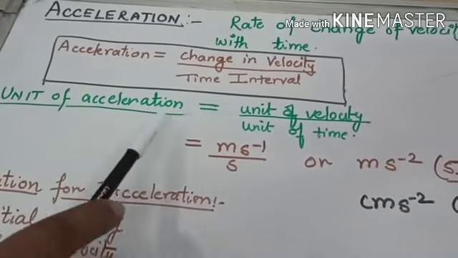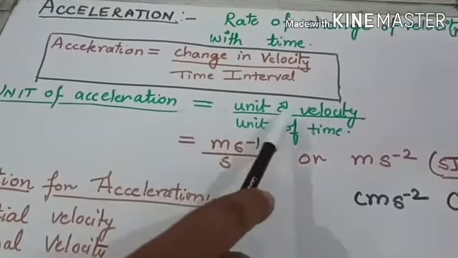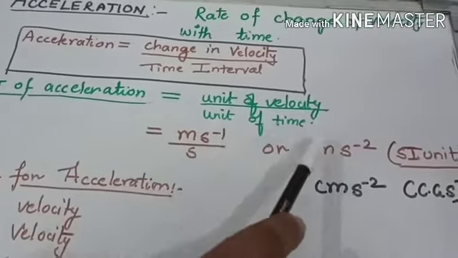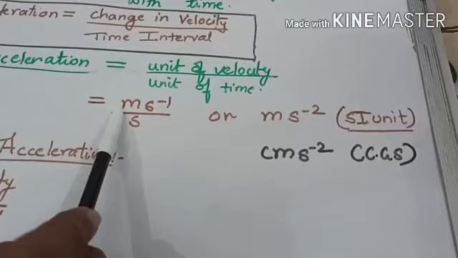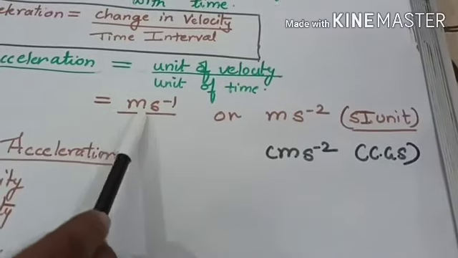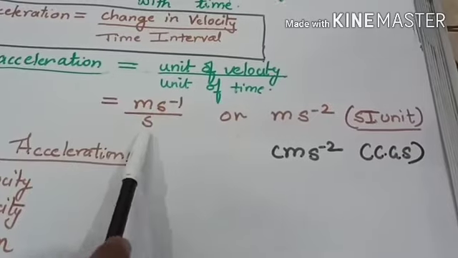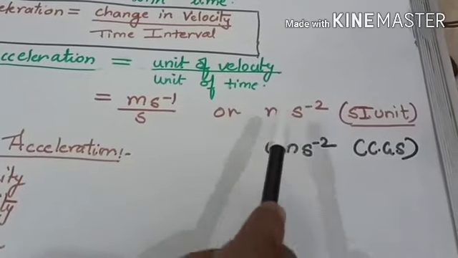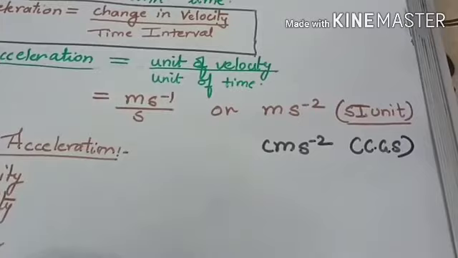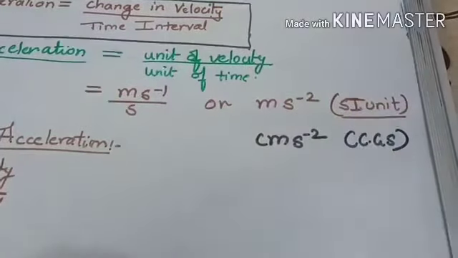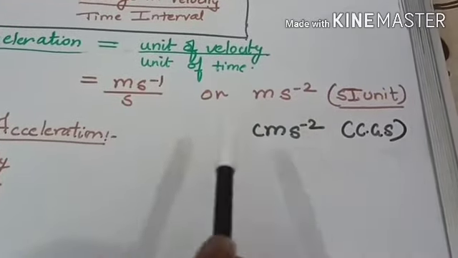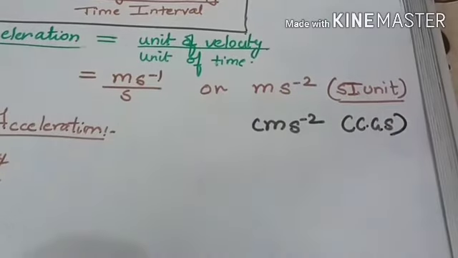Unit of acceleration will be unit of velocity upon unit of time. Just now we have studied the unit of velocity is meter per second. Unit of time is second. So the unit of acceleration becomes meter per second square in SI system. In CGS it will be centimeter per second square.